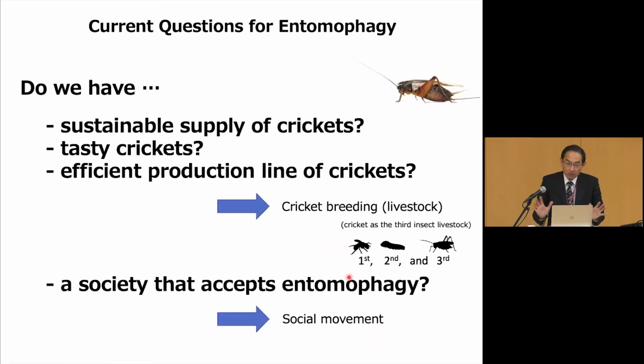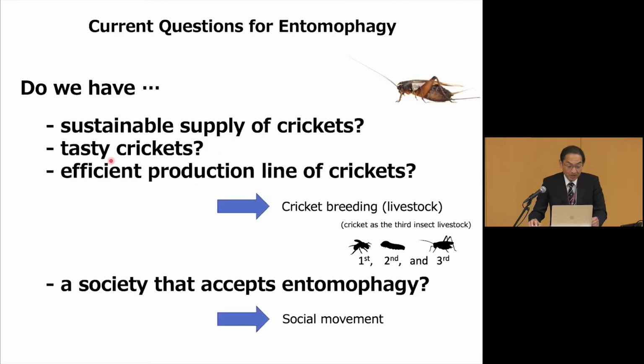So there is a lot of movement around entomophagy here. What's the question that basic scientists like me should face? Do we have a sustainable supply of crickets? Nowadays, we just find crickets in the wild, collect them, and make them into powder. That's not sufficient to sustain the future Earth, so we need a sustainable supply route for crickets.